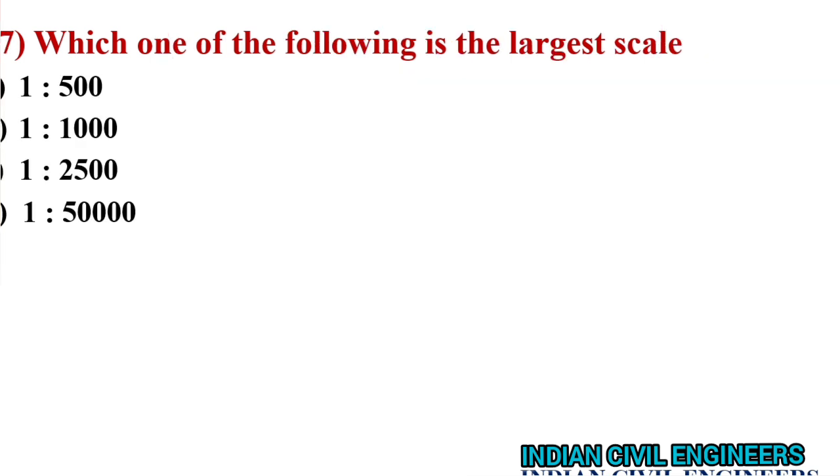So which of the following is the largest scale? So in the denominator, which value is great? This one. So that this is the smallest one. Here they are asking it is largest scale. So that 1 is to 500 is the largest scale.